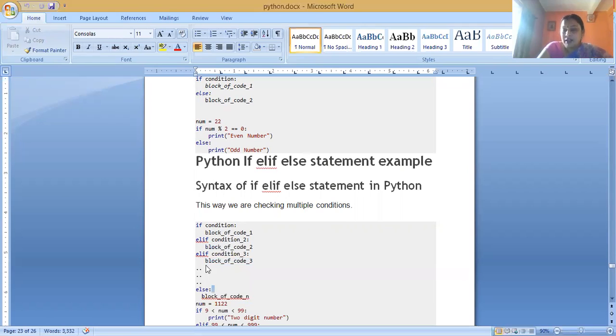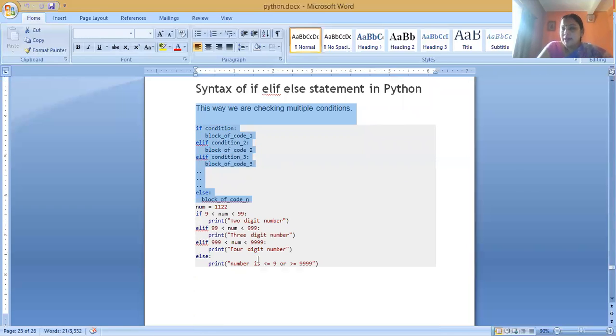Means if one of the conditions is true, then the statements for that condition are executed. Otherwise, the default condition's statements are executed. This is known as the if elif else statement.